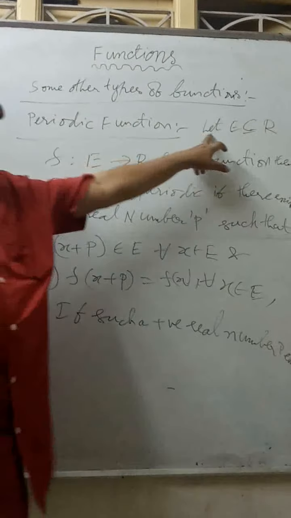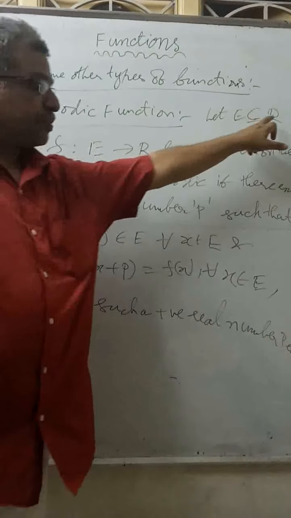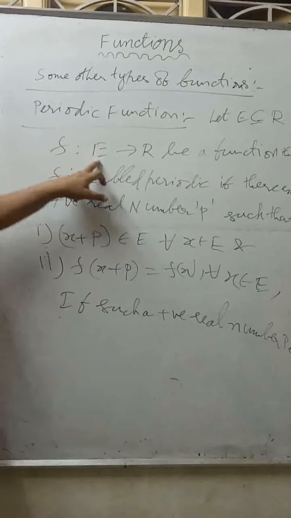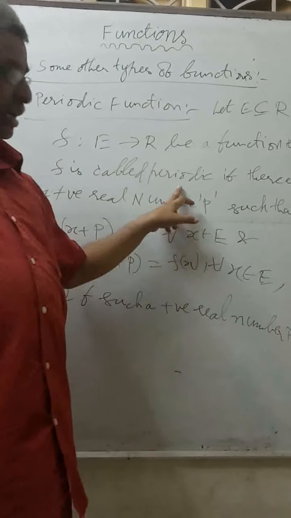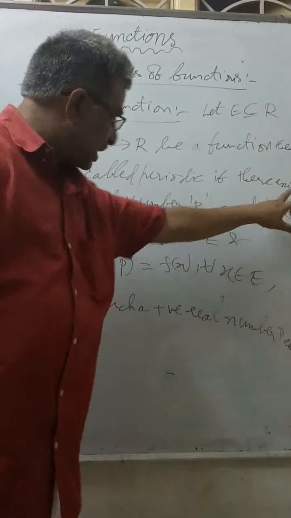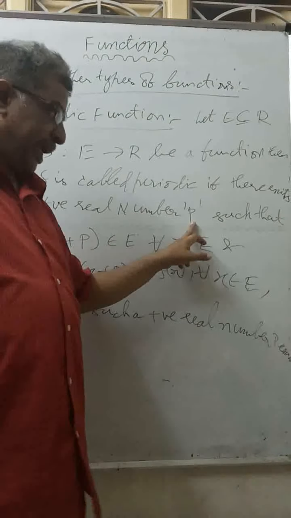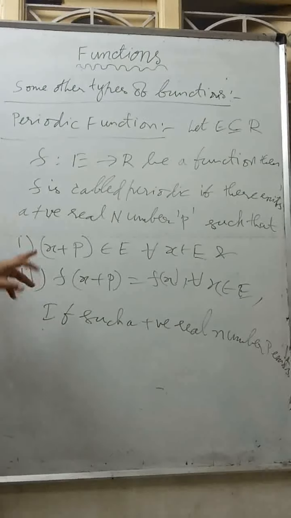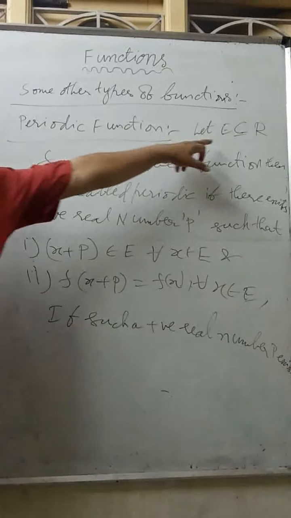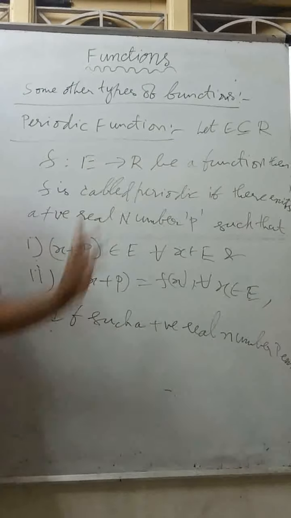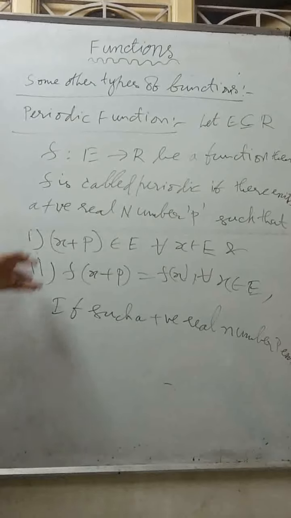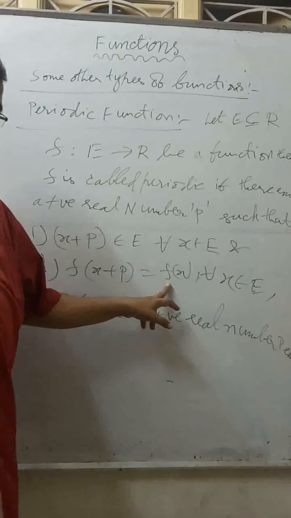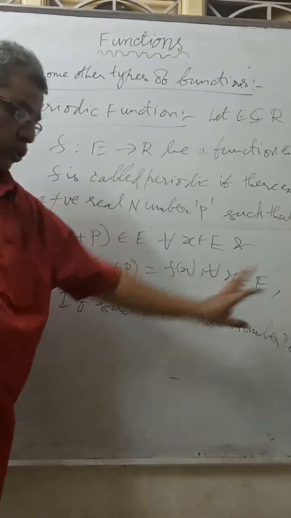Let E be a subset of R, meaning E is a subset of the real numbers, and f is a mapping from E to R, a function. Then f is called periodic if there exists a real positive number p such that x plus p belongs to the domain E for every x belongs to the domain, and f of x plus p is always equal to f of x for every x belongs to the domain.